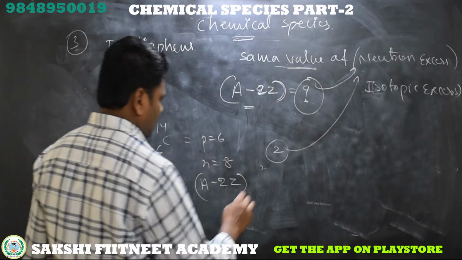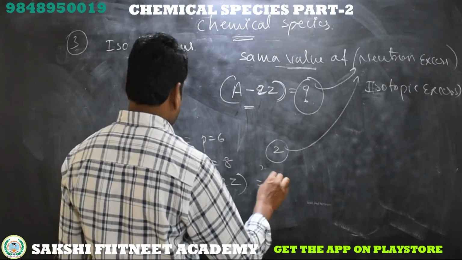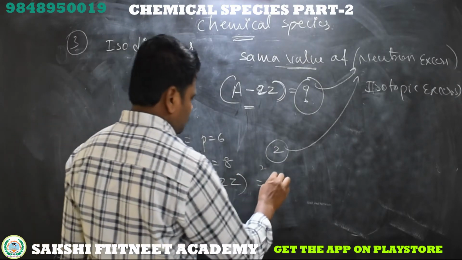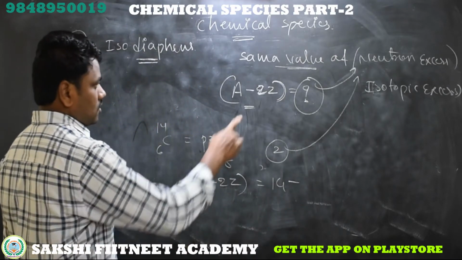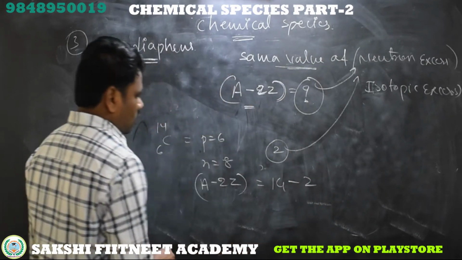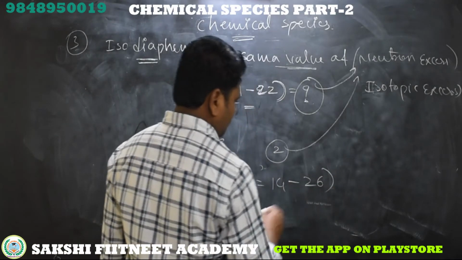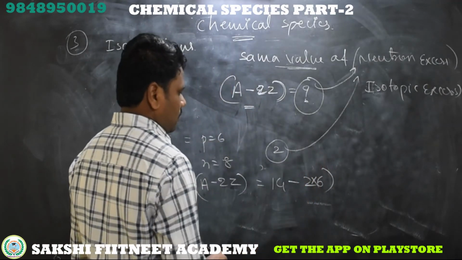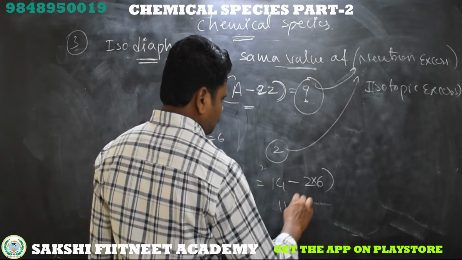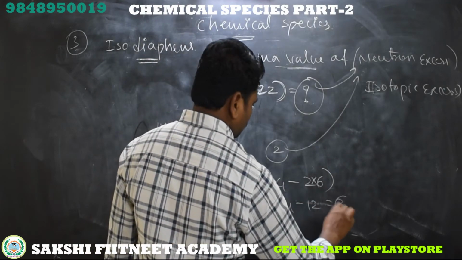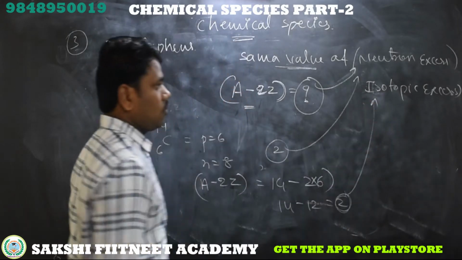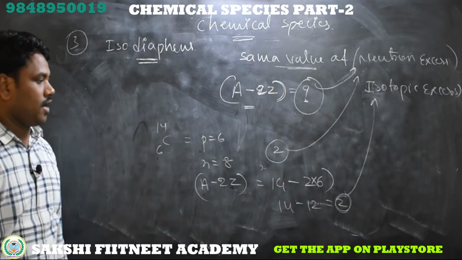A minus 2Z is equal to atomic mass 14 minus 2 into atomic number 6. 2 into atomic number, 14 minus 12, is equal to 2. So this is the isotopic excess.